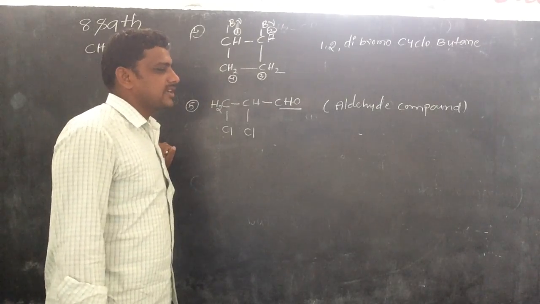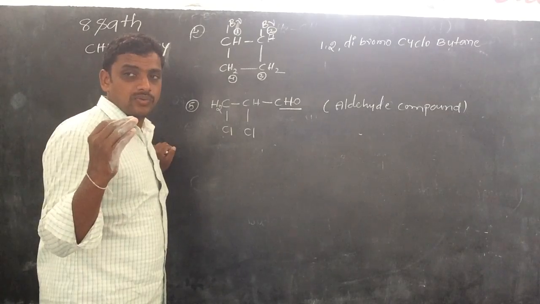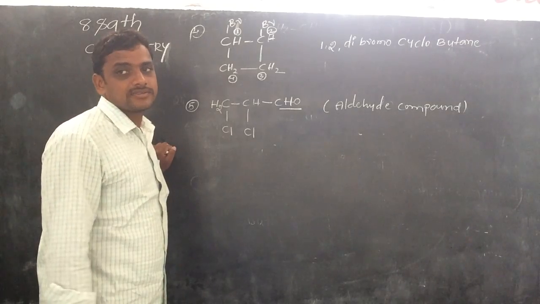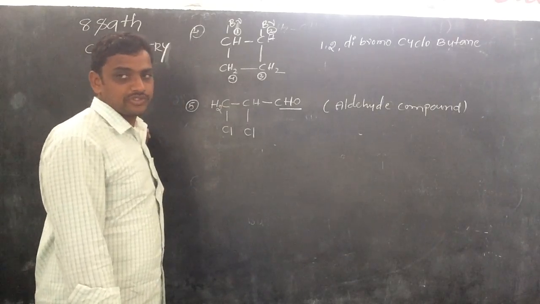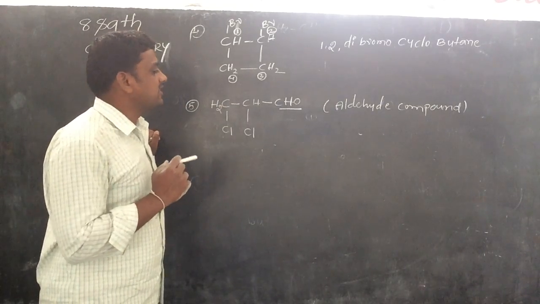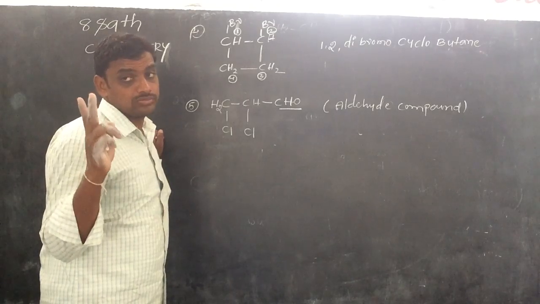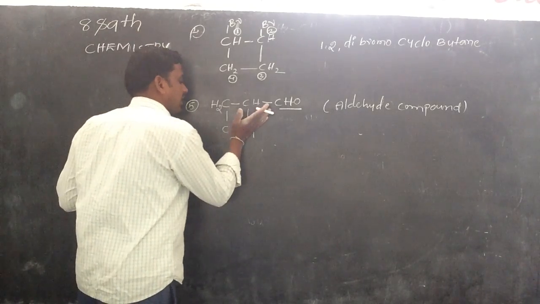The aldehyde functional group is present in the given compound. So, what is the suffix? Al. How many carbons are in the parent chain? 3. So, propanal. And it has substitutions. How many substitutions? 2. For example, we can try and look at it.